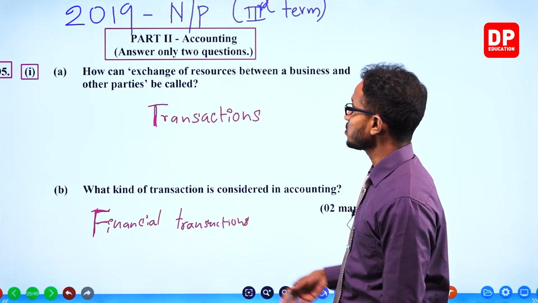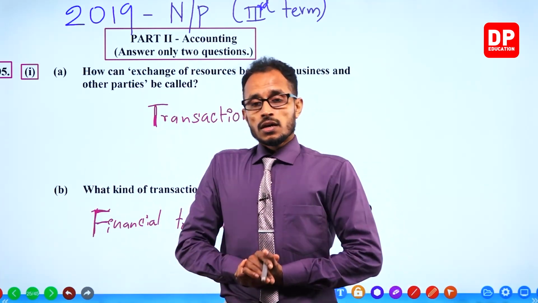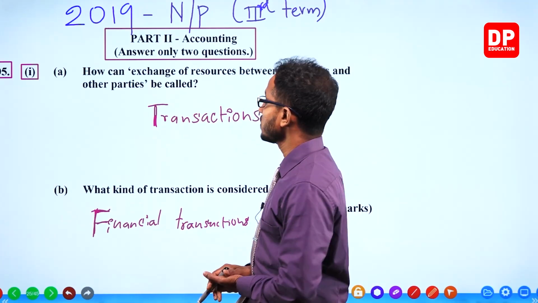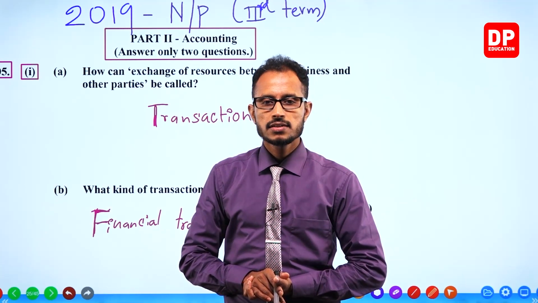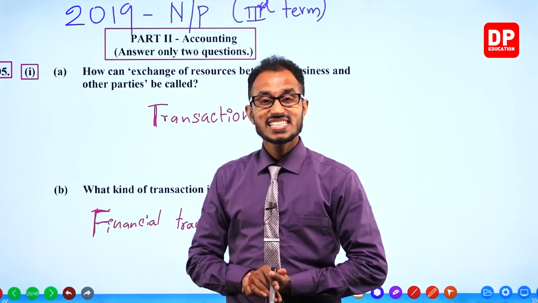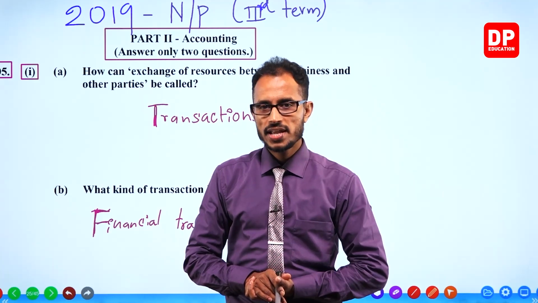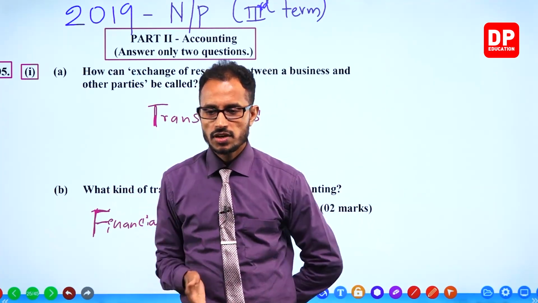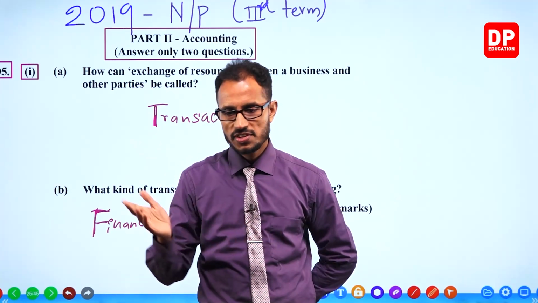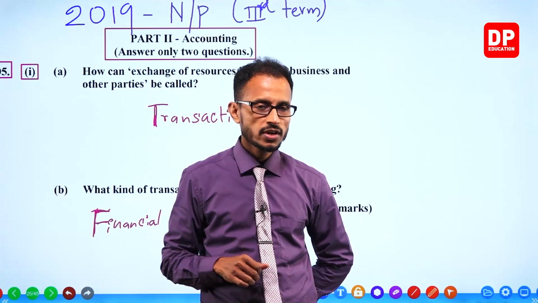Okay, this is the 2019 Northern Province paper, and today in this video we did the 5th question, that is in the accounting part. 6th and 7th questions are remaining. I'm going to see you again in another video, and we'll work out this paper and finish off all the questions. Till then, do your work.